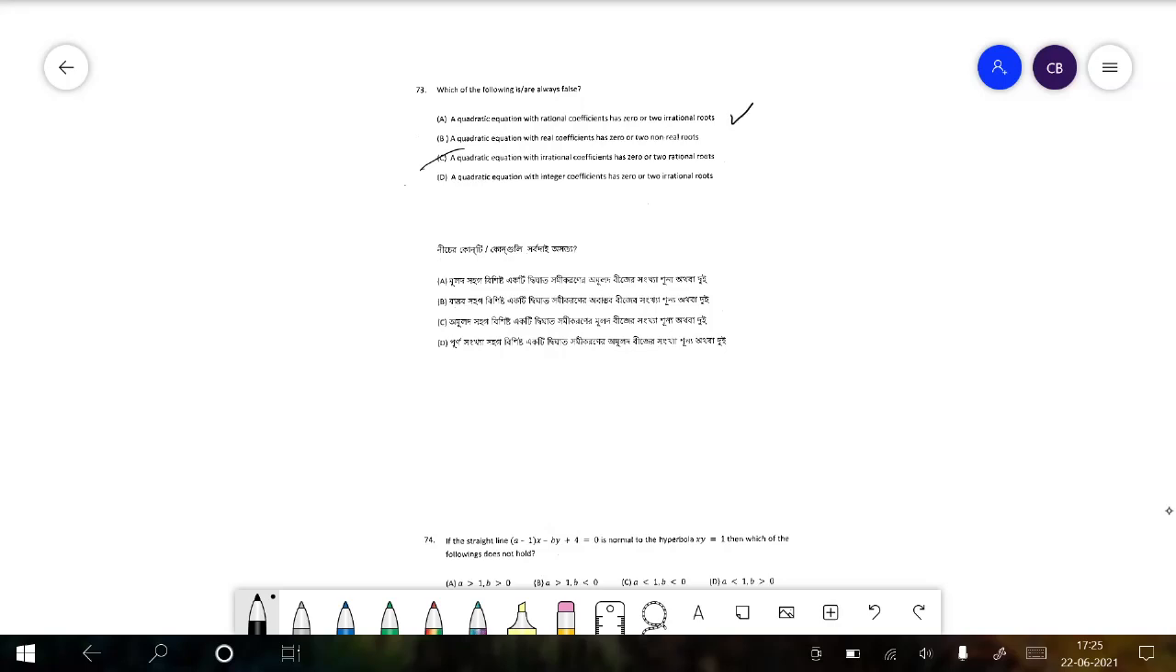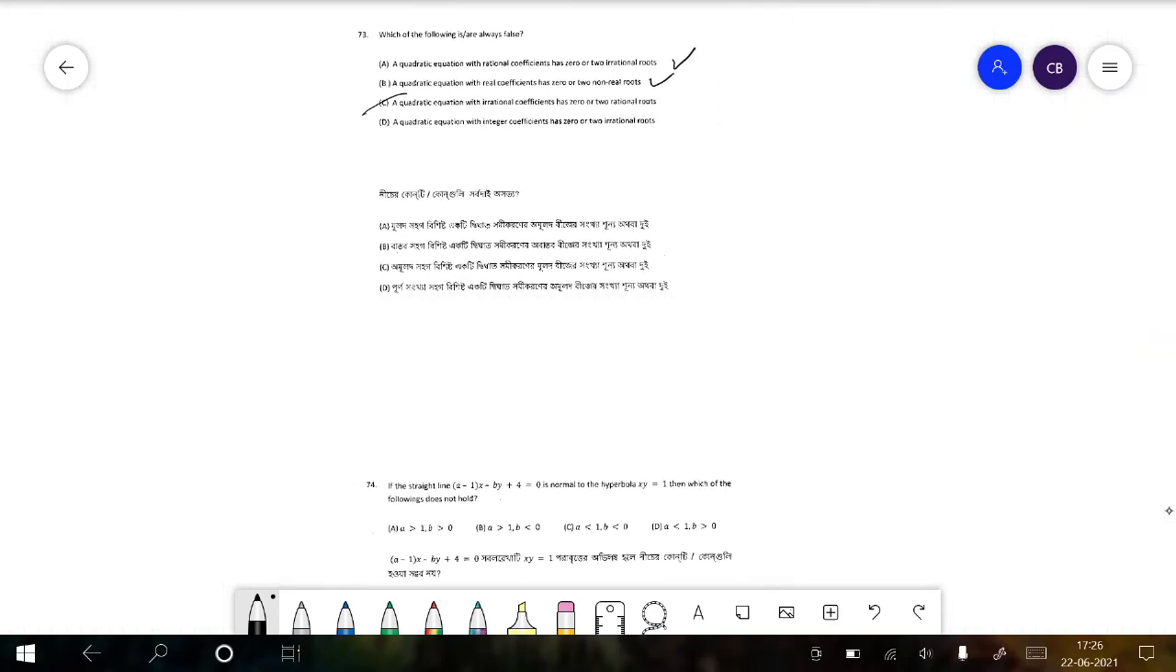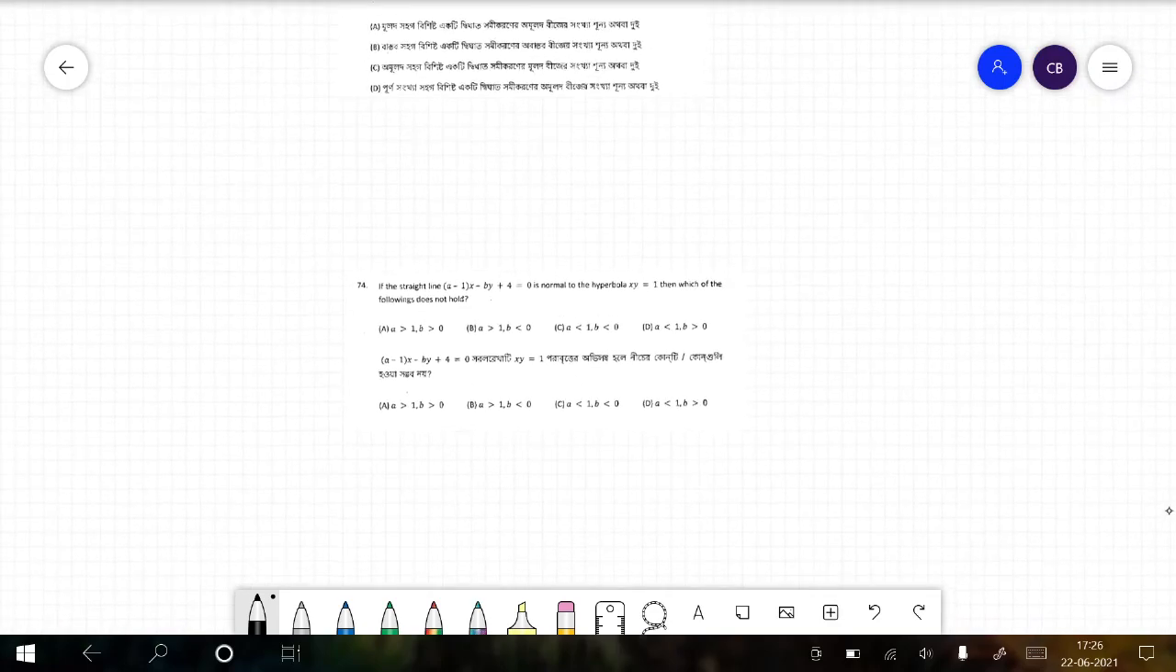This is true. So if there are 0 irrational roots, then obviously it has rational coefficients. If it has 2 irrational roots, then they are each other's complement. So when they are added, 2 plus root 5 and 2 minus root 5, similar to complex numbers, this will be true, this will be true, and this will be true.